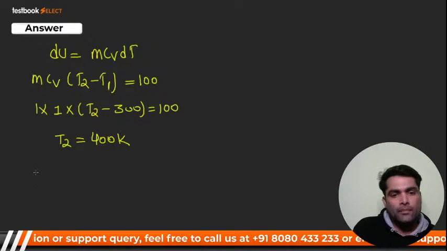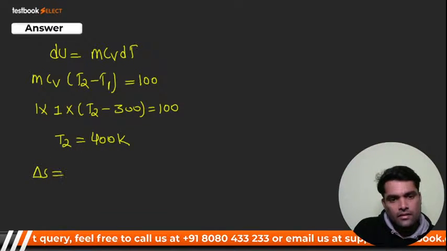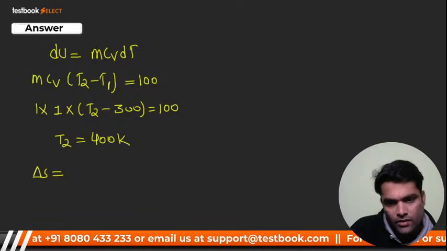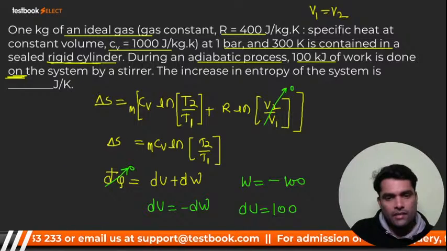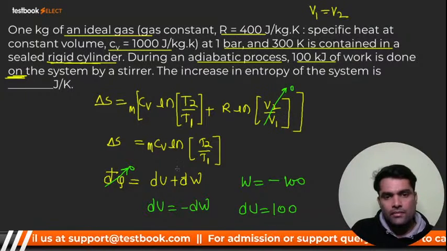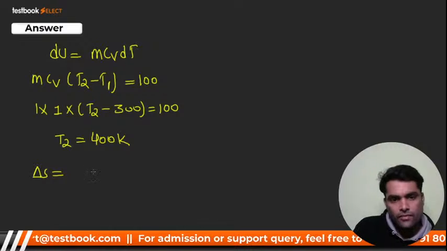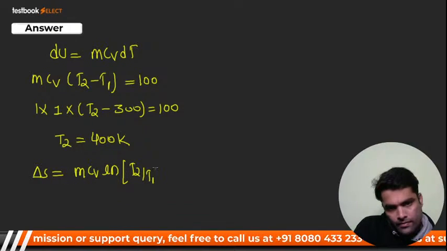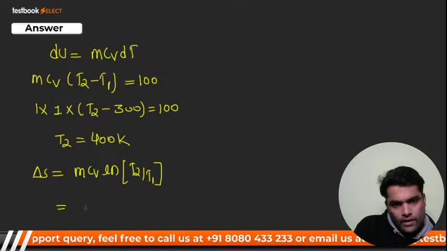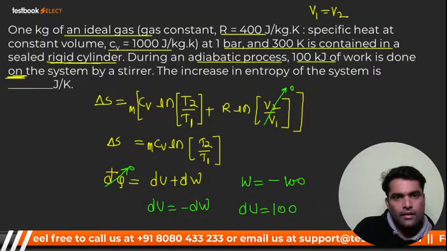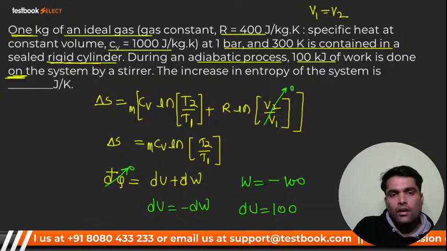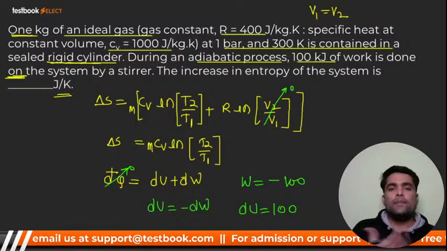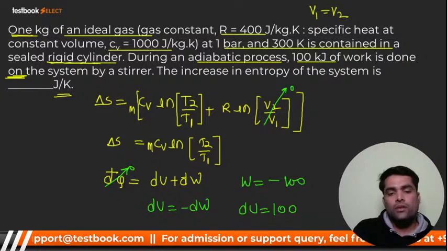Now if I apply the formula for delta S, it is m Cv ln of T2 by T1, as we have just seen. The mass is 1 kg, and we have to calculate in joule per Kelvin, so the specific heat at constant volume should be 1000.